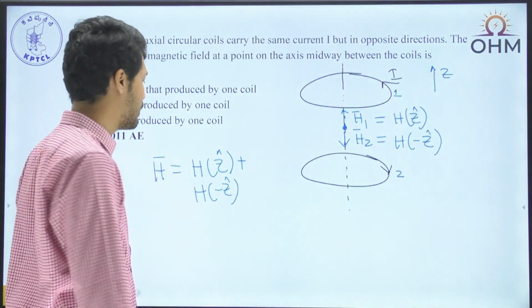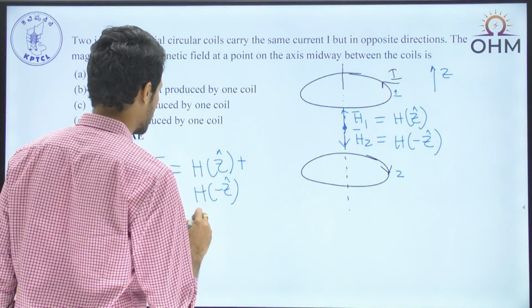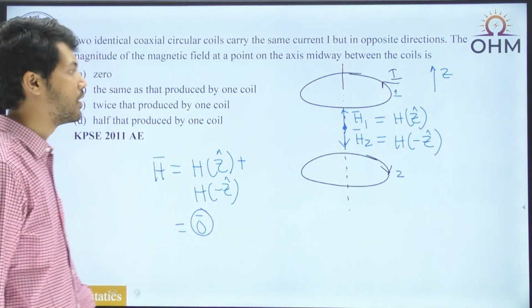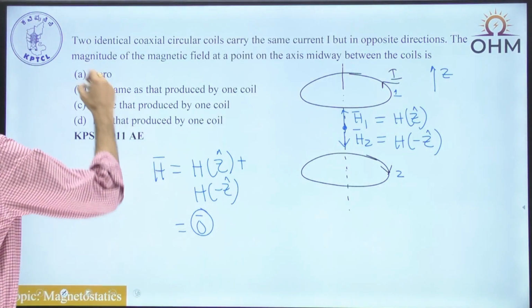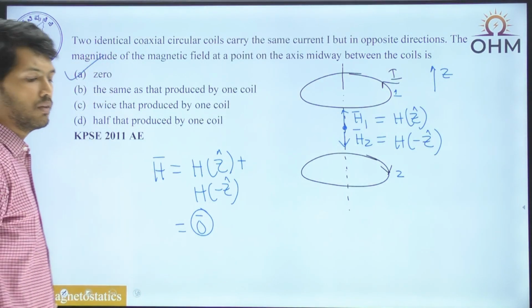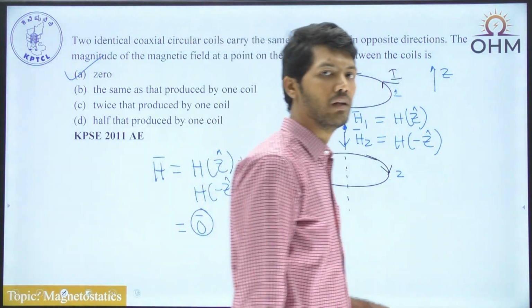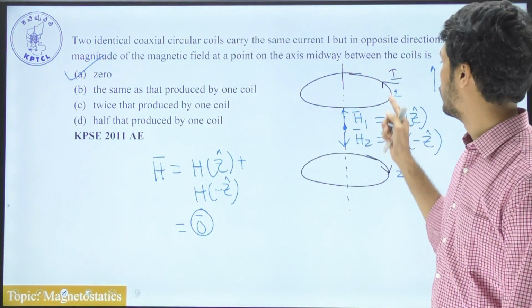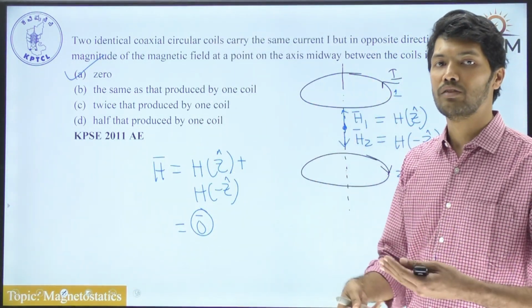And finally what will happen? Both are cancelled out and you have 0 bar. So because of that, the answer is nothing but 0. The net magnetic field produced at the center because of two coils carrying current in opposite directions is 0.